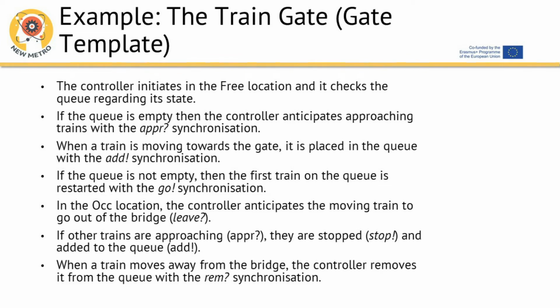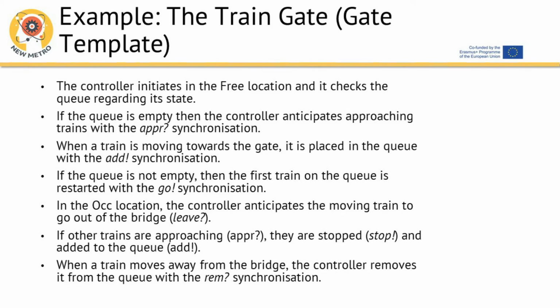Example, the train gate, gate template. The controller initiates in the free location and it checks the queue regarding its state. If the queue is empty, then the controller anticipates approaching trains with the synchronization. When a train is moving towards the gate, it is placed in the queue with the add synchronization. If the queue is not empty, then the first train on the queue is restarted with the go synchronization.